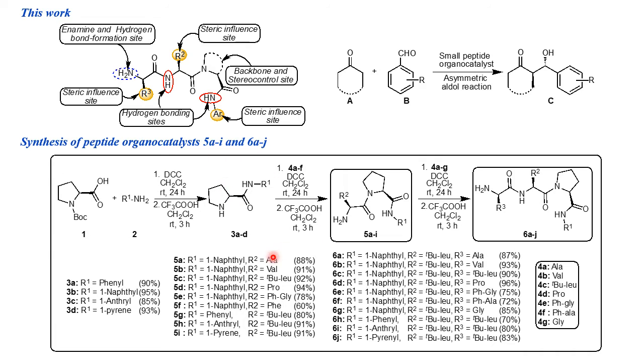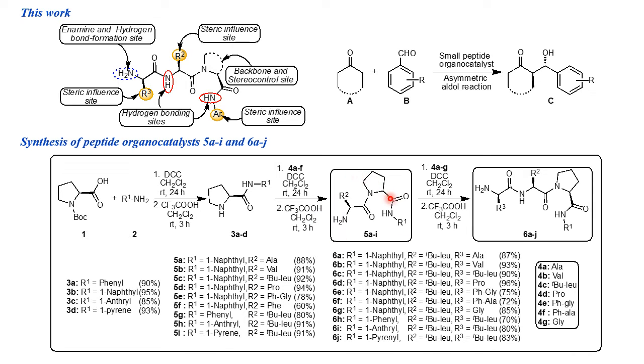After affording the corresponding proline amide, we coupled it with different substituted chiral amino acids in the presence of DCC, DCM, room temperature, 24 hours to afford the N-protected dipeptide. Without purification, we followed by deprotection using TFA, DCM, room temperature, 3 hours to offer the corresponding dipeptide